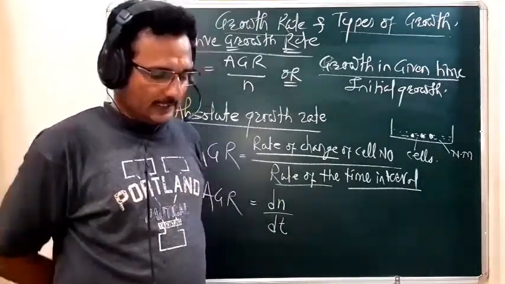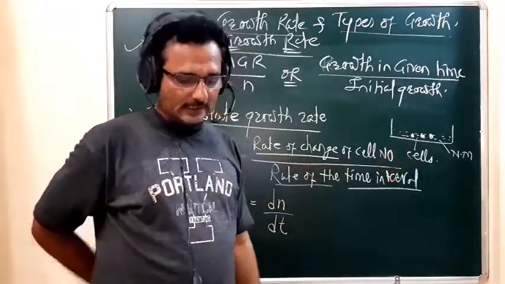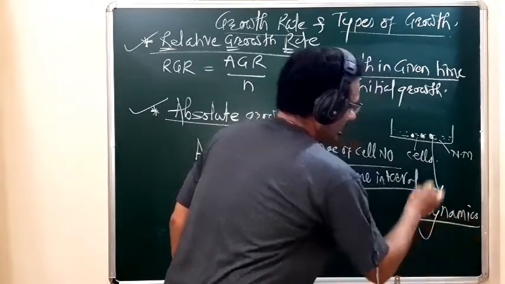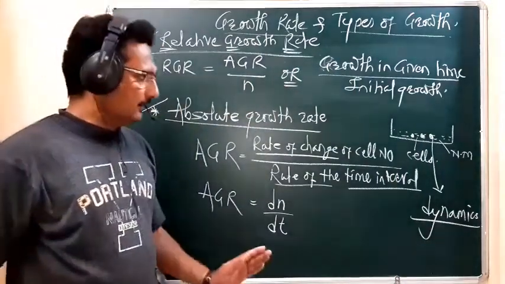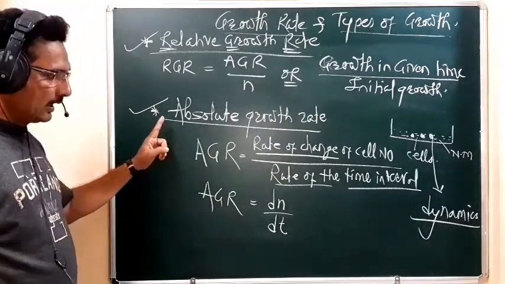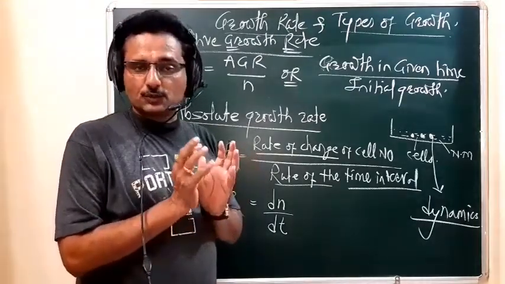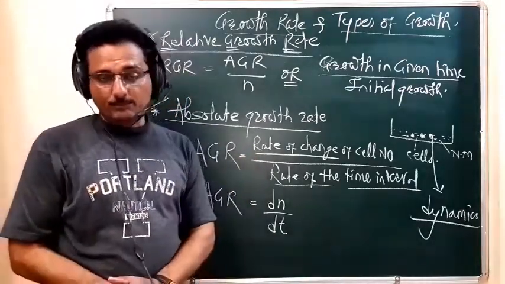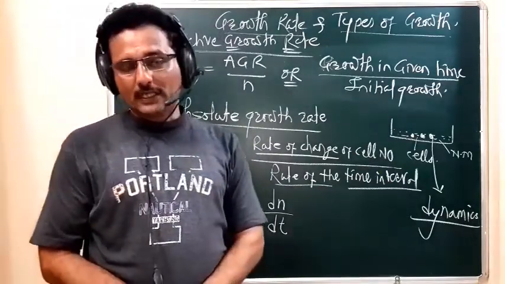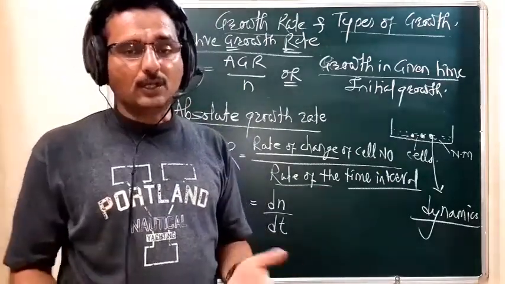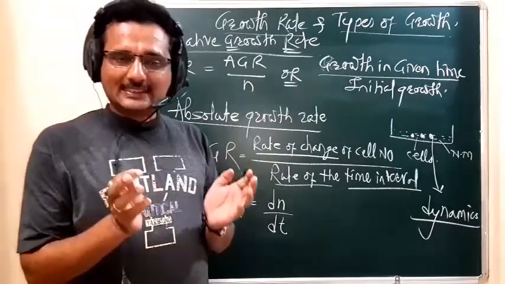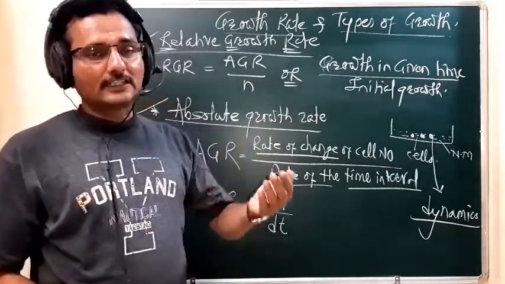What is the dynamics of the cells? It means the population of the cells in the nutrient medium, how large a population of cells is generated inside that nutrient medium after a certain time interval.